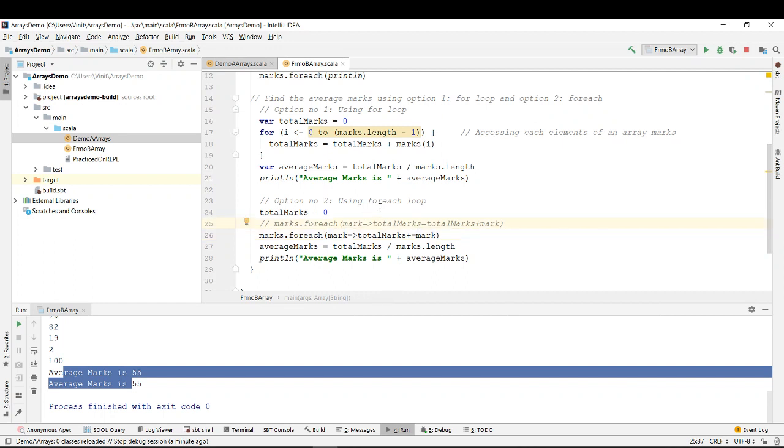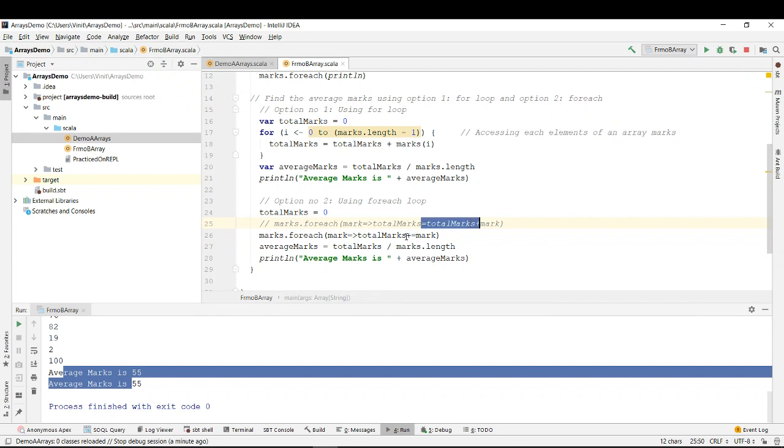So it does the same thing. It says the same thing, for each mark, total marks plus equal to mark. Plus equal to mark is nothing but this only, right? Plus equal to means this only. You can replace the plus equal to by this thing, equal to total marks plus, right? So instead of doing that, you can also write it as plus equal to. Is it clear? Yes. You can also write plus equal to instead of this, right?